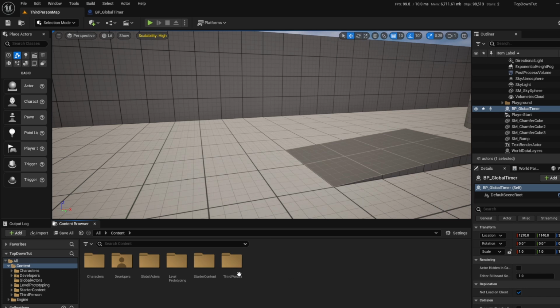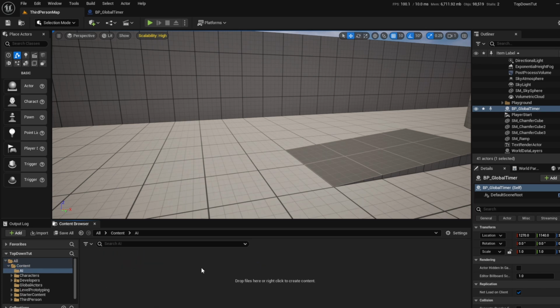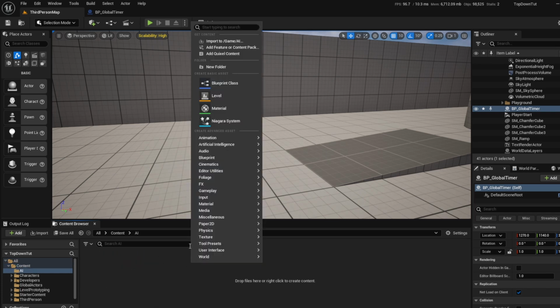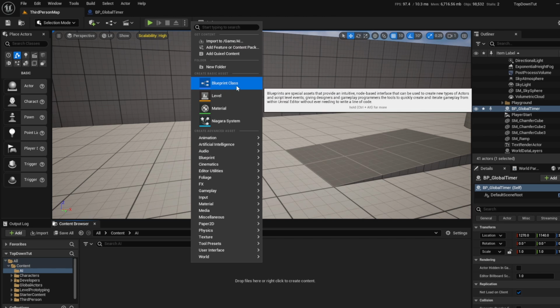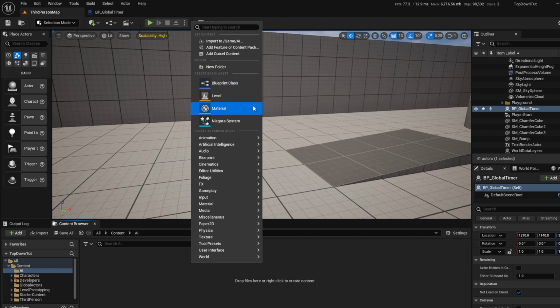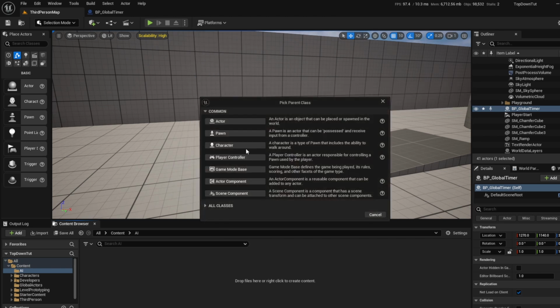And then let's do a new folder as well, and we'll just call this AI. So we open this up. We're going to right click. We're going to make another class. So remember that anything that's in the world is an actor, so it's almost always some sort of actor. But there's also types of actors. So pawn, character, all these things inherit from actor themselves. They're types of actors as well.